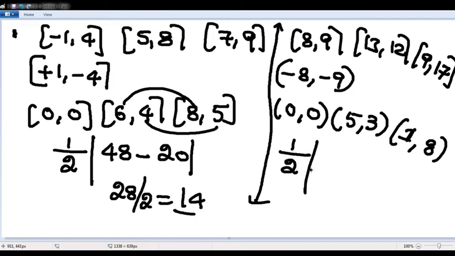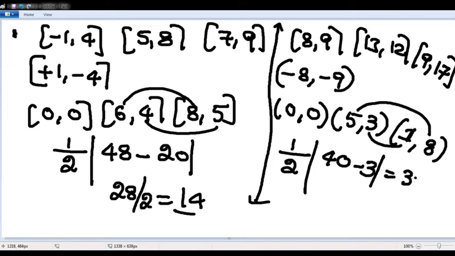Half of x1 y2 minus x2 y1. 5 8s are 40, minus x2 y1, 3 1s are 3. 40 minus 3 is 37, 37 by 2 is 18.5. The area is 18.5. Shift it by (x1, y1) such that one value will become (0, 0).